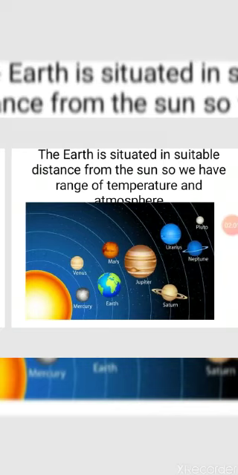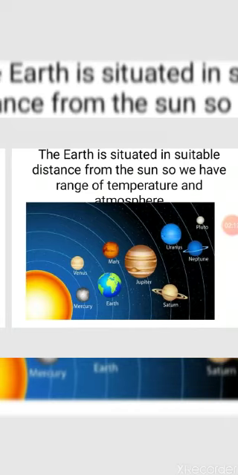The first is the Earth is situated at a suitable distance from the sun. So we have a range of temperature and atmosphere. The atmosphere protects the Earth from the harmful rays that are emitted from the sun. The second reason is the life supporting gases. We cannot live on the Earth without breathing. For breathing we need oxygen, carbon dioxide, nitrogen and argon. So these important gases support life on the Earth. Can you imagine? Without breathing, it is not possible. So these important gases are very essential.